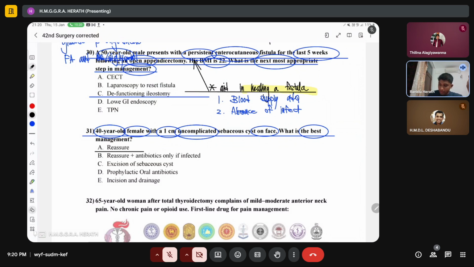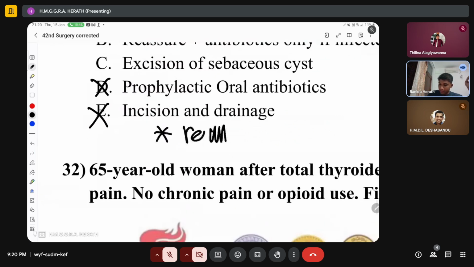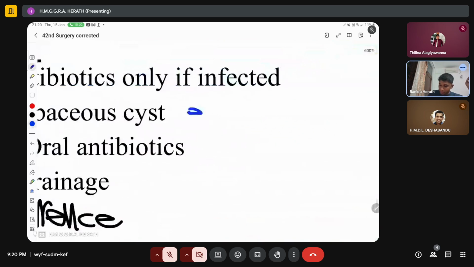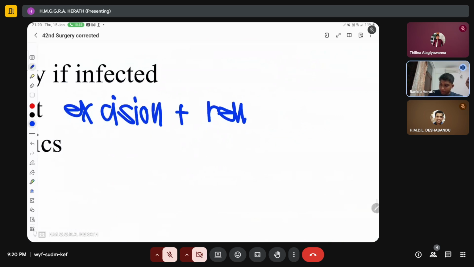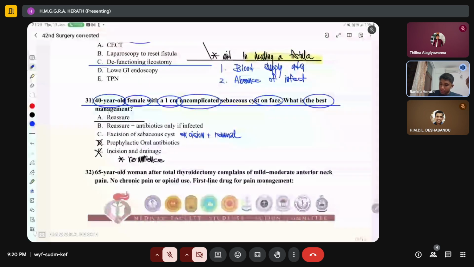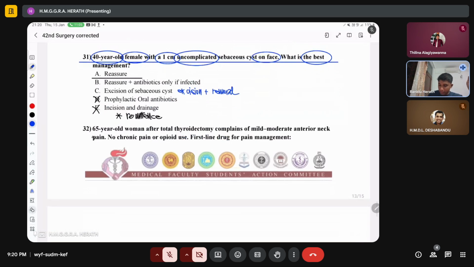Antibiotics are needed if it is infected, true, but it doesn't say it is infected because it is uncomplicated. So no need to give prophylactic oral antibiotics, and no need for incision and drainage, because that will result in recurrence of the sebaceous cyst. So ideally the treatment is excision and removal of the sebaceous cyst. However, when you cannot excise and remove completely, you give the patient the option of keeping it, and when complications come, you can remove it, right?